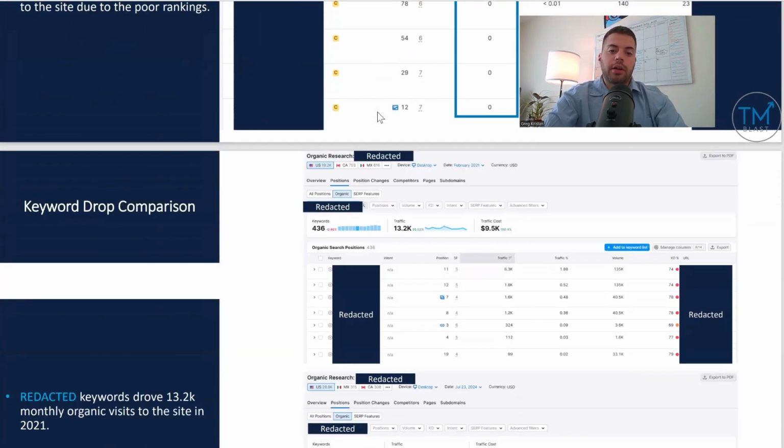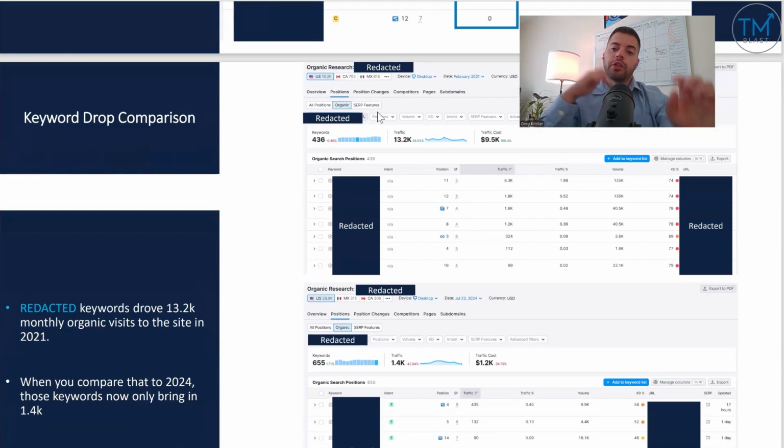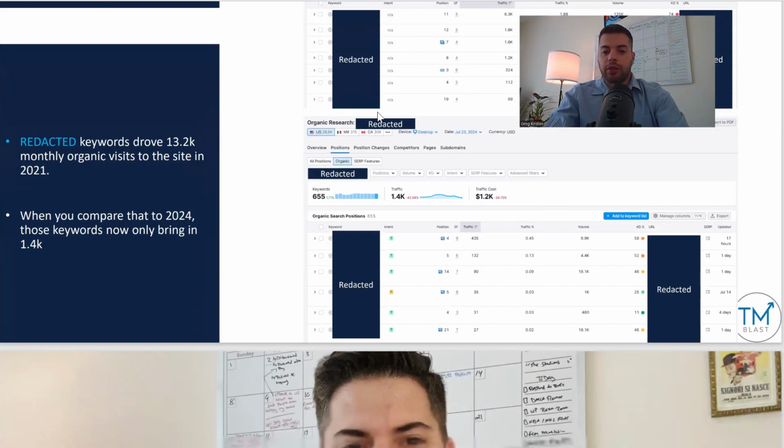Keyword drop comparison. So what I did was I looked at 2021 versus 2024 to show a particular keyword and how much traffic it drove. Back in 2021, it drove about 13,000 visits, so about 500 visits per day throughout the month, and now it's down to 1,400. So you can see the drop is very severe for them for this particular keyword. So I would really focus on that because if that's a key target and you lost that traffic, obviously Google Map Pack is important, but also from a traditional organic rank perspective, we want to rank for that too.